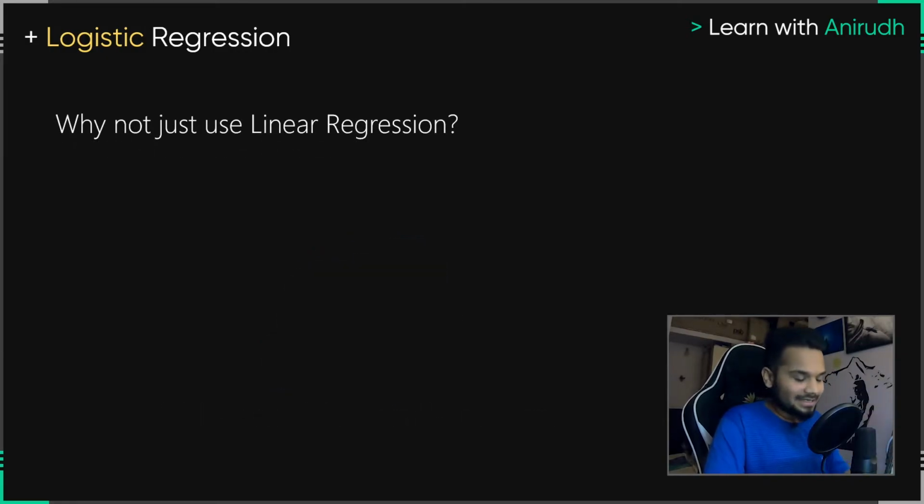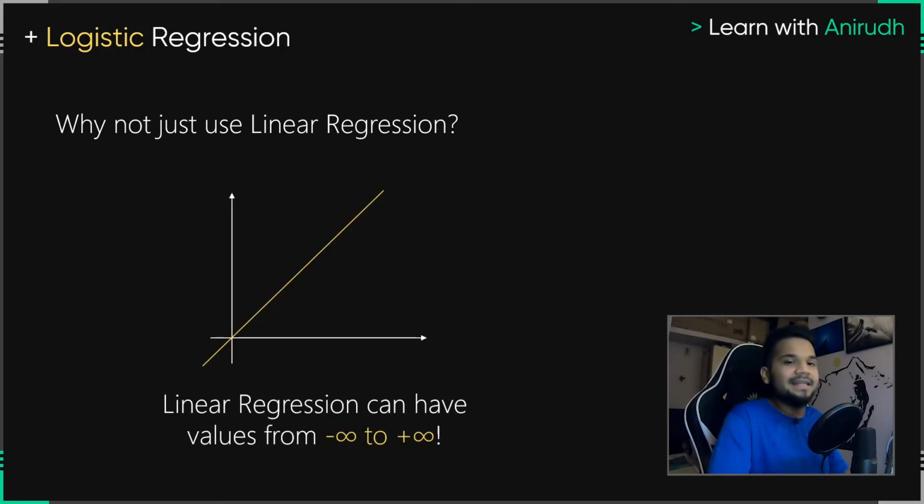Anyway, coming back to why you should not use linear regression. I know a lot of you are thinking at this moment, okay, big deal, just use linear regression there. If it works for all the predictions out there, it should work for this one. No, it will not work for this one. I'll tell you why. Because with linear regression, you can have values between negative infinity and positive infinity. The cost of the ticket is not between 0 and 1. It can be thousands of dollars if you're going to the fanciest amusement park out there. The thing about linear regression is there is no limitation to the value, the answer, or the output of the prediction that you can get.